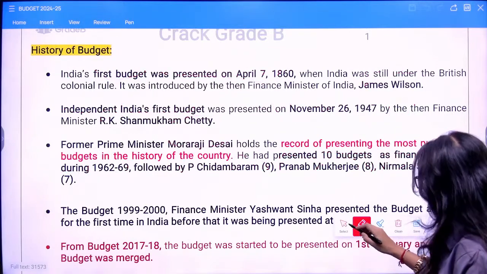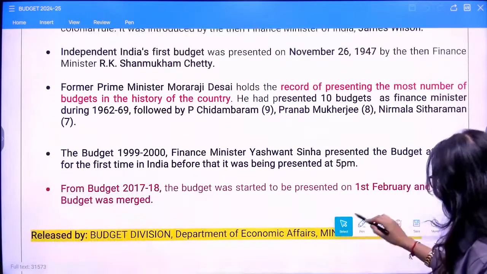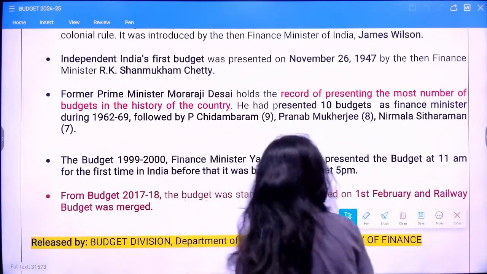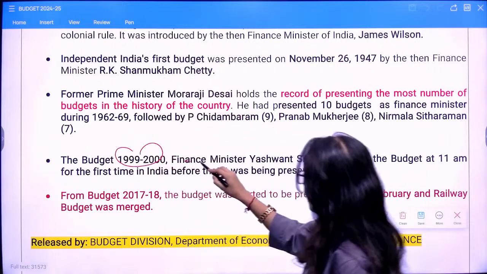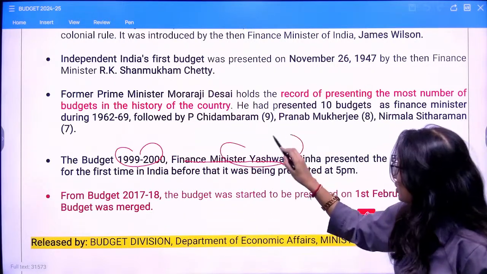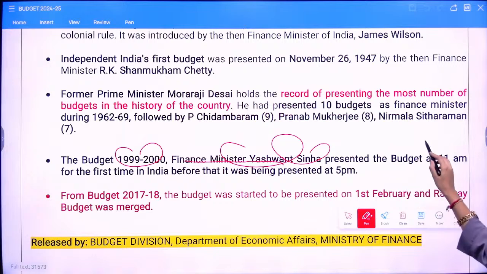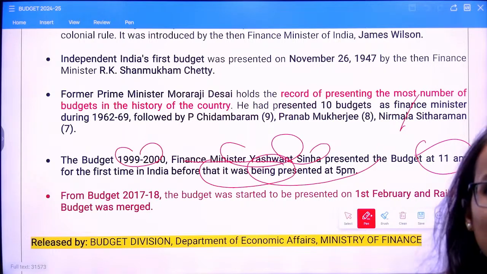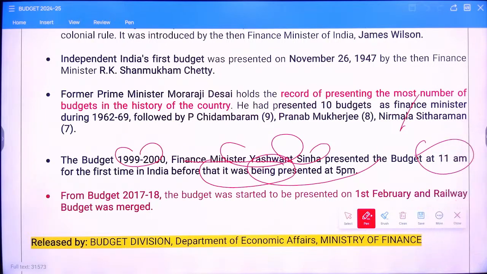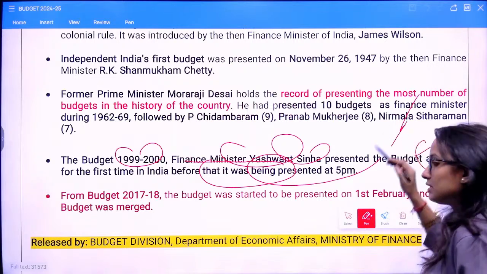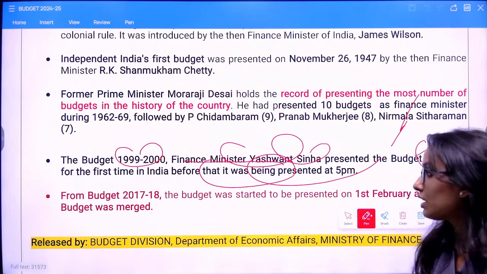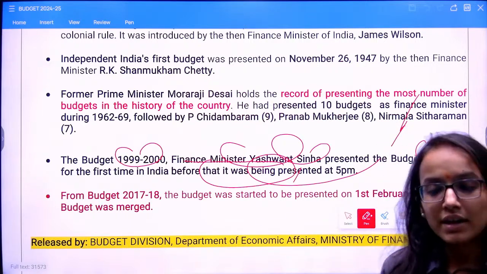Now, further information: the budget for 1999-2000 was presented by Finance Minister Yashwant Sinha at 11 AM for the first time in India. Before it, the budget was presented at 5 PM. So remember this as well: the first time the budget was presented at 11 AM was 1999-2000 by Finance Minister Yashwant Sinha. Otherwise, it was presented at 5 PM.